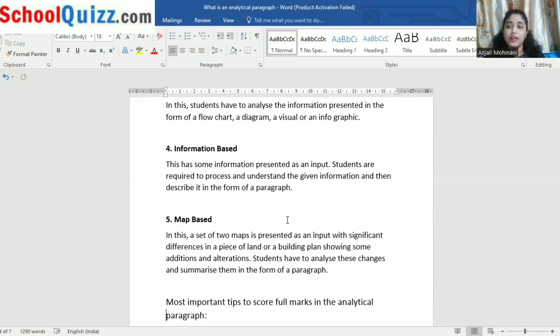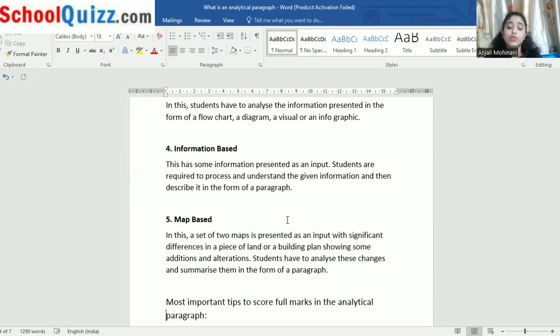We just have to find the missing figures, what is missing in that figure. Similarly, map-based questions: different pieces of land or building plans showing some additions or alterations. As I told you, we have to find the difference between the two pictures. Similarly, we have to find some additions or alterations made in the other graph.